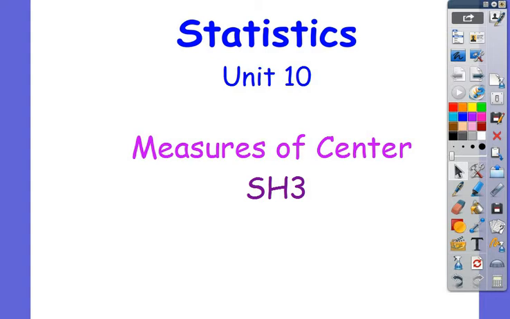Student Handout 3, Measure of Center, is going to be talking about mean and median. What do you know about mean? It is the average. How do you take the average of something? You add, and then what do you do? Divide. Divide by what? The number of attempts. The number of data points that you have. Okay, do you remember what median is? The middle number. Okay, so we're going to refresh our memory on those two words.